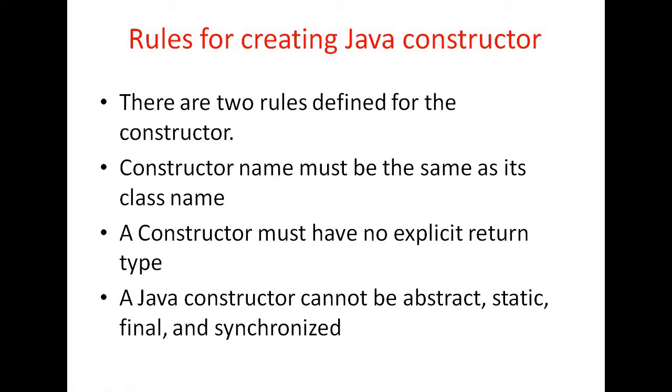We cannot make a constructor an abstract constructor, a static constructor, a final constructor, or a synchronized constructor. We will discuss what abstract, final and synchronized generally mean. But till now you must remember a constructor cannot be abstract, static, final or synchronized.